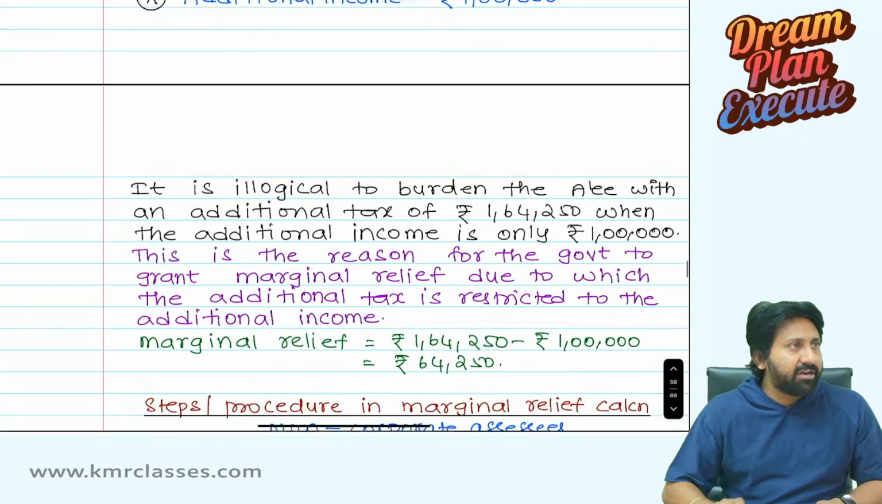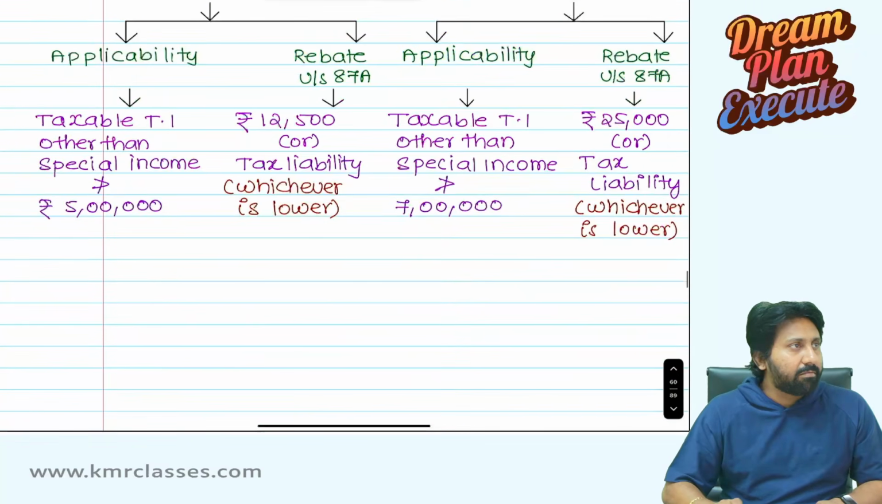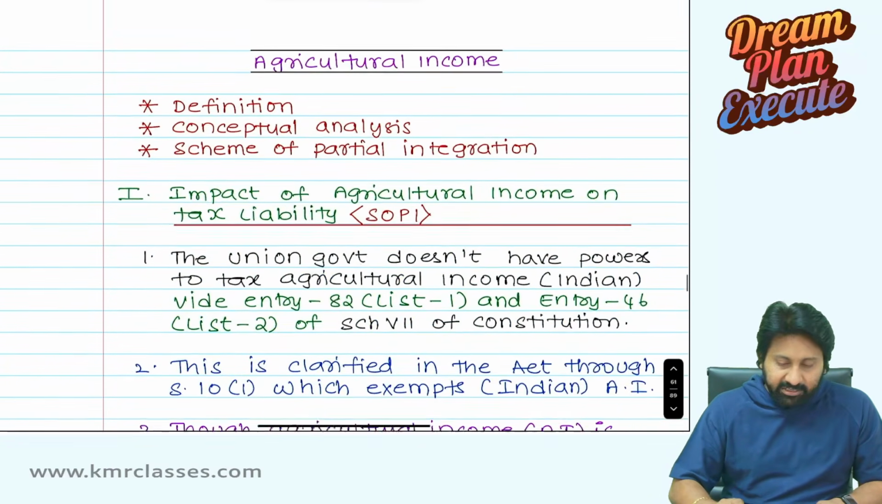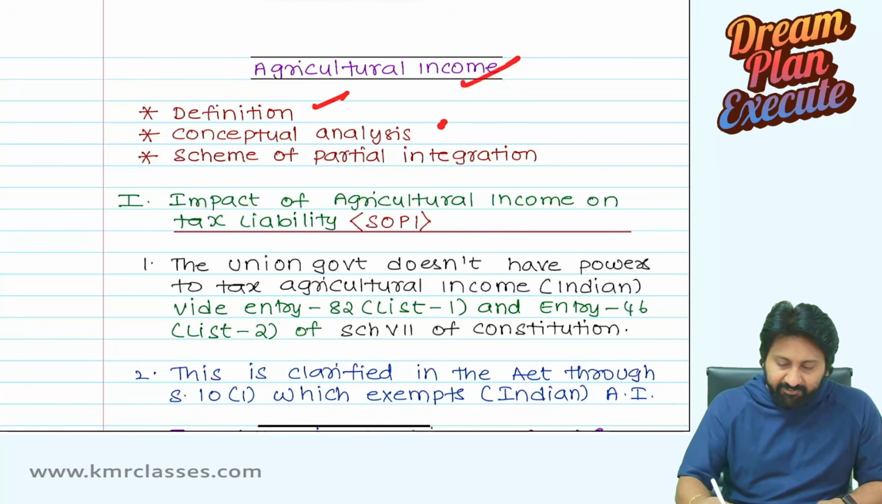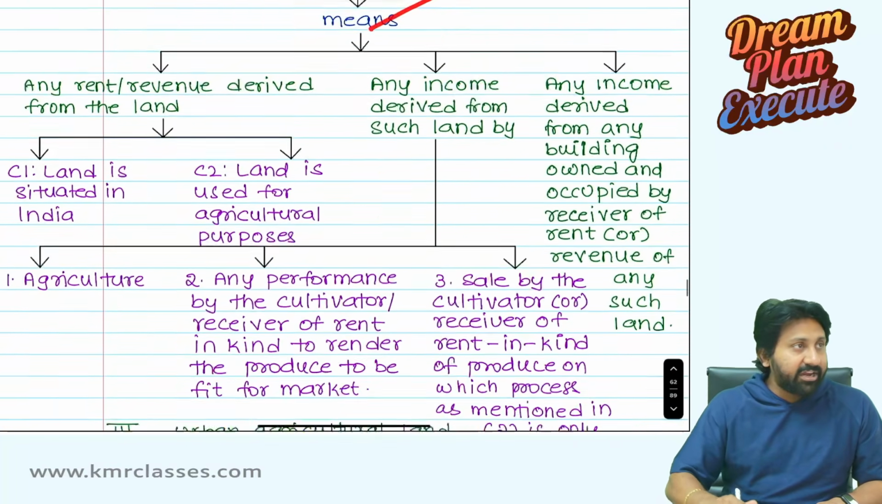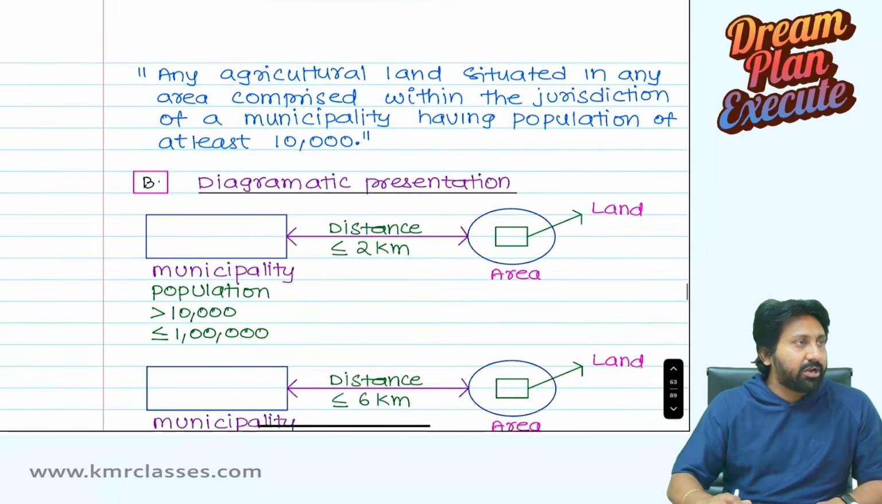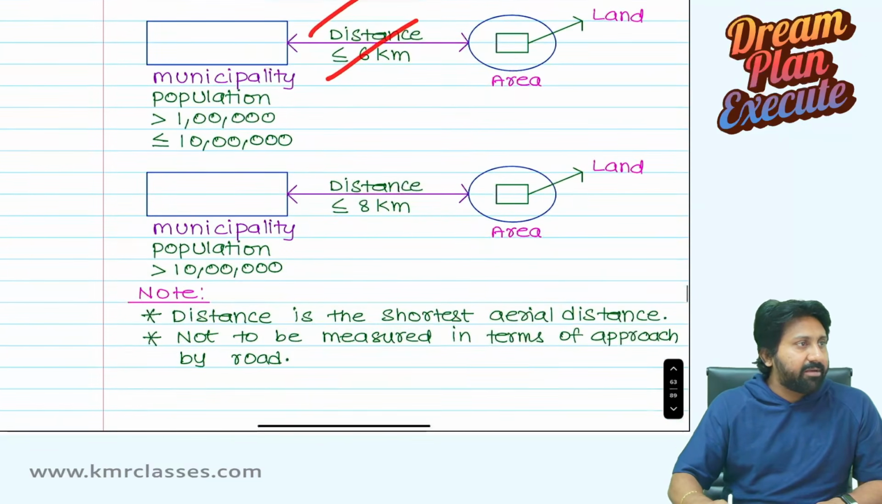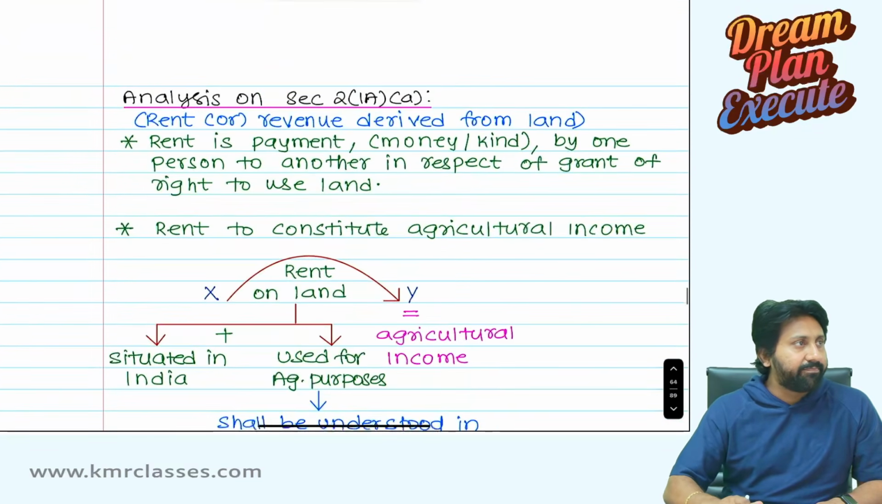After that, the marginal relief concept, rebate. Then starts the agricultural income. Definition, conceptual analysis, scheme of partial integration. What is agricultural income? Agricultural land, how to understand it? Diagrammatic presentation of agricultural income analysis.